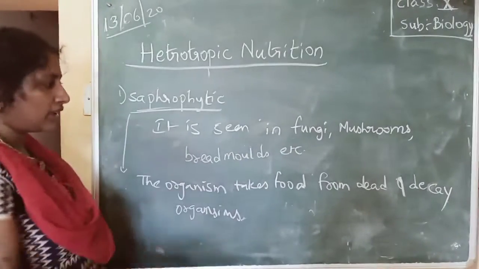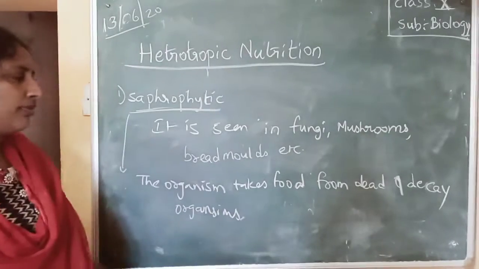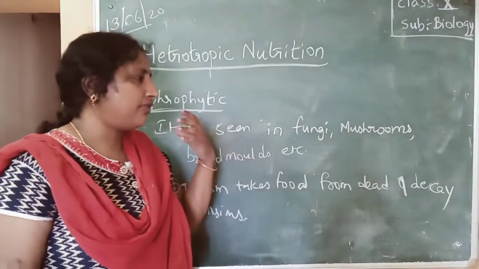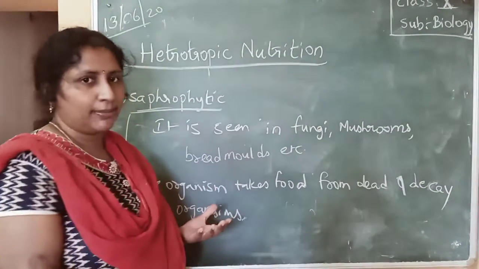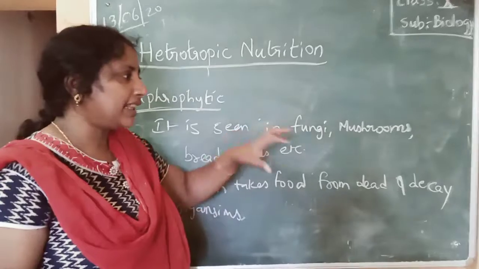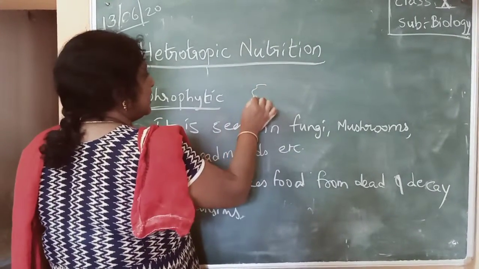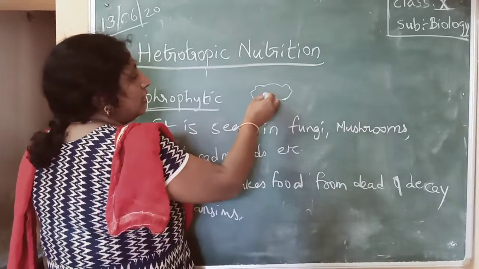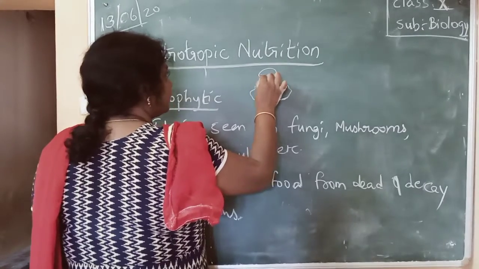So what do they do? The fungi or the mushroom will secrete some substances, and they will first break the food molecule outside the body, and they will absorb the nutrients. Suppose this is some food material. Now the mushroom is growing on this.